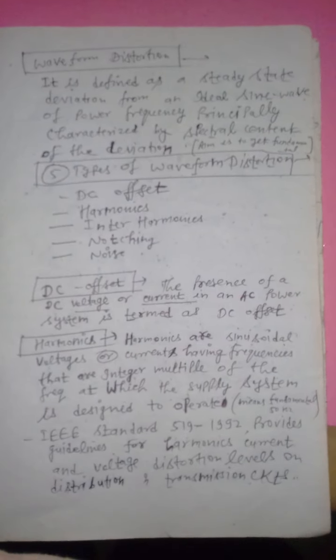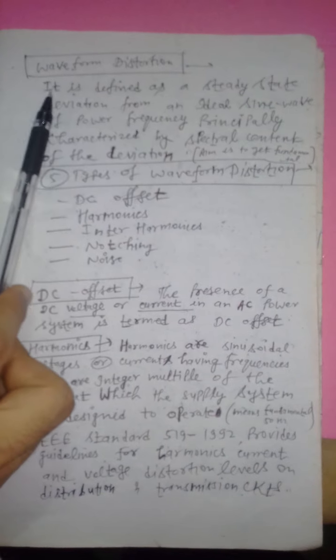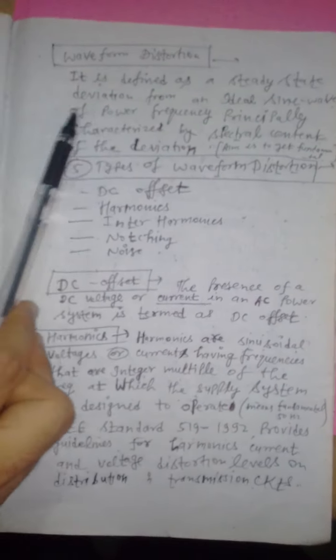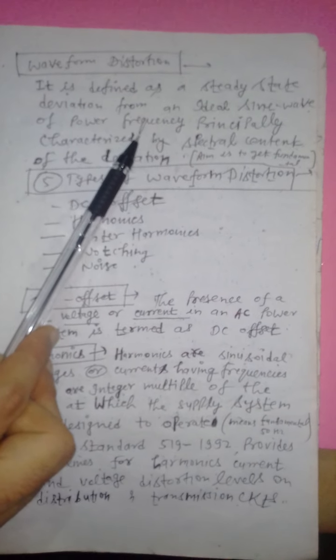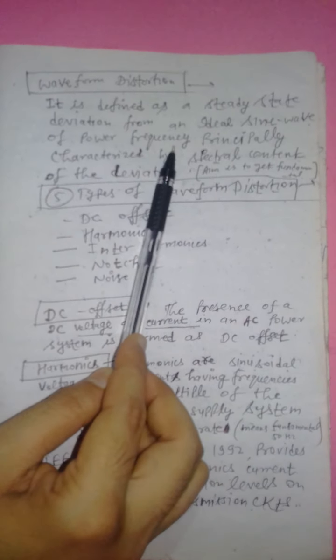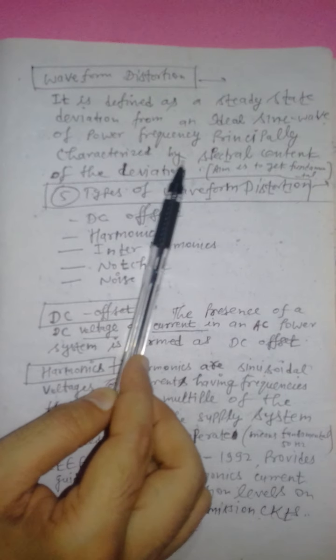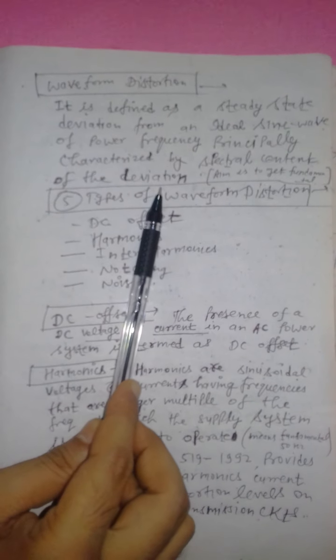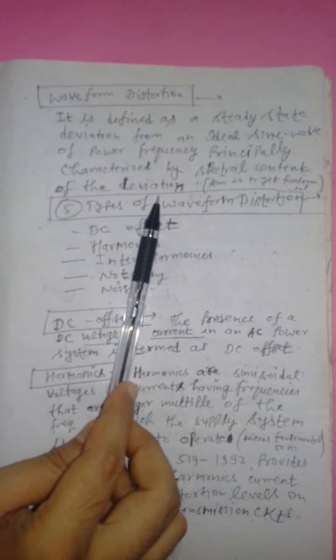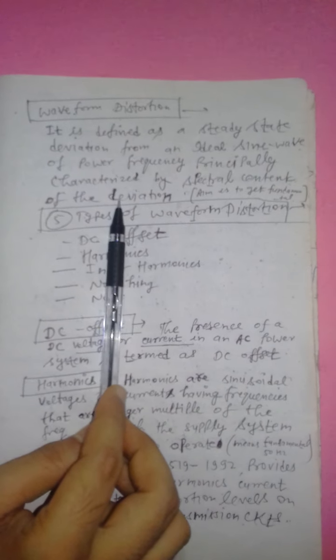Now, voltage waveform distortion. What is voltage waveform distortion? It is defined as a steady state deviation from an ideal sine wave of power frequency mainly, characterized by spectral content of the deviation, right? The aim is to achieve the fundamental, right?